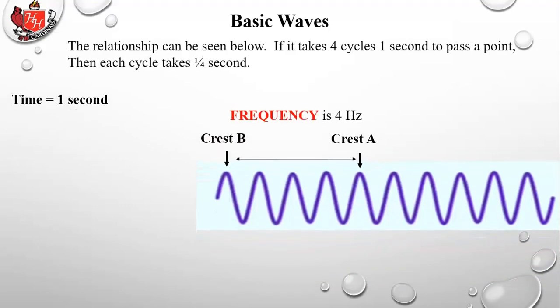The relationship can be seen below. If it takes 4 cycles 1 second to pass a point, then each cycle takes 1/4 of a second. So there you see the frequency of 4 hertz. So it's 1/4 of a second to go between those 2 crests, another 1/4 of a second between those 2, another 1/4 of a second between those 2, and another 1/4 of a second between those 2. So the period is 1/4 second to go between any 2 crests, 1 cycle. And if you add that up, that's 1 second. So that's 4 cycles in 1 second. Period is 1/4 second.